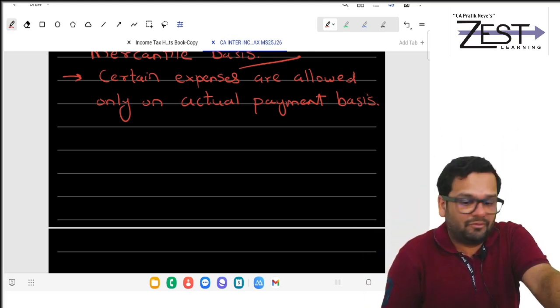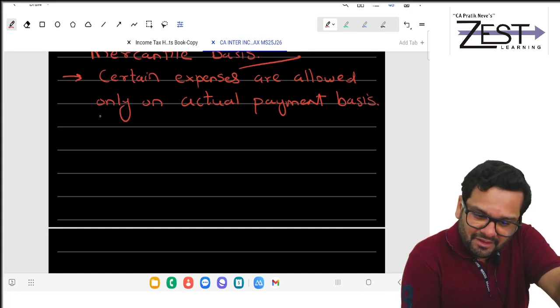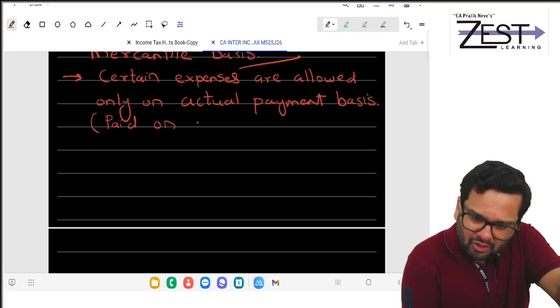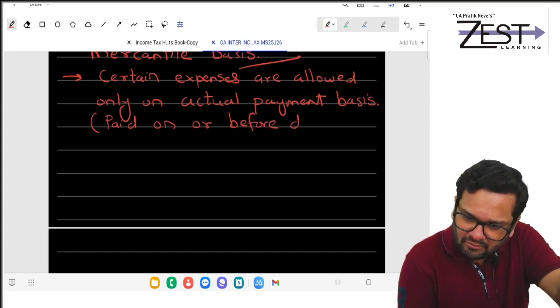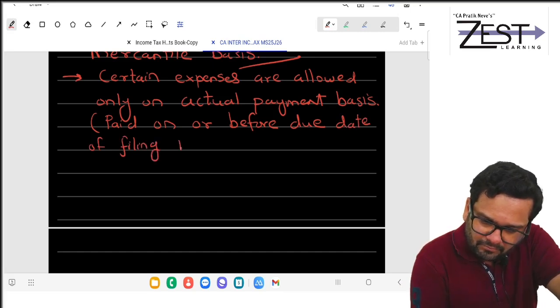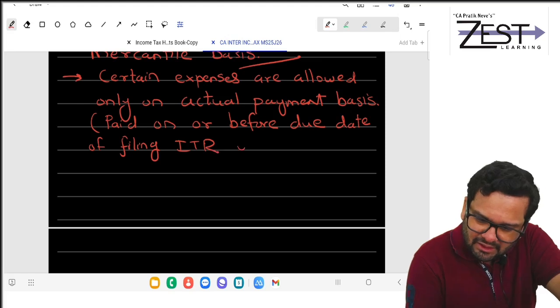When they should be paid? They should be paid on or before due date of filing ITR under section.